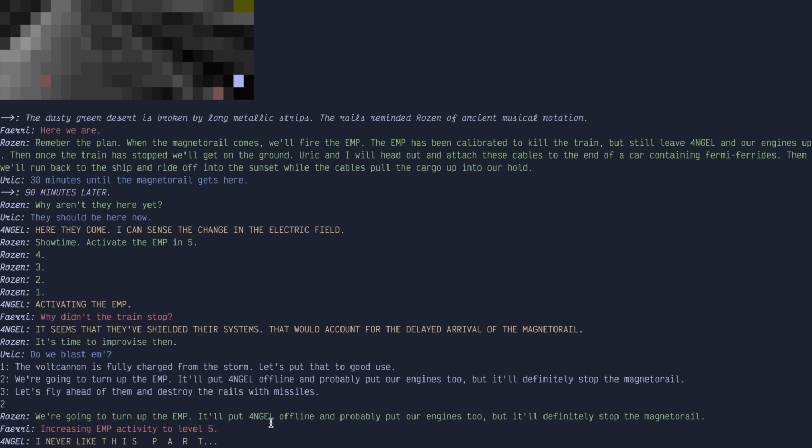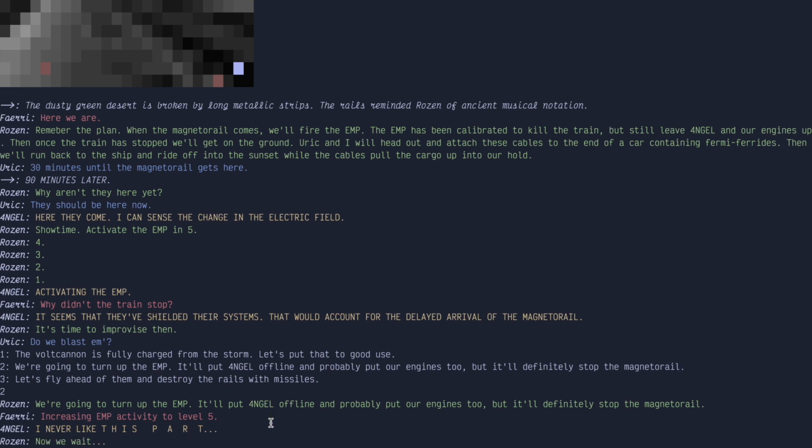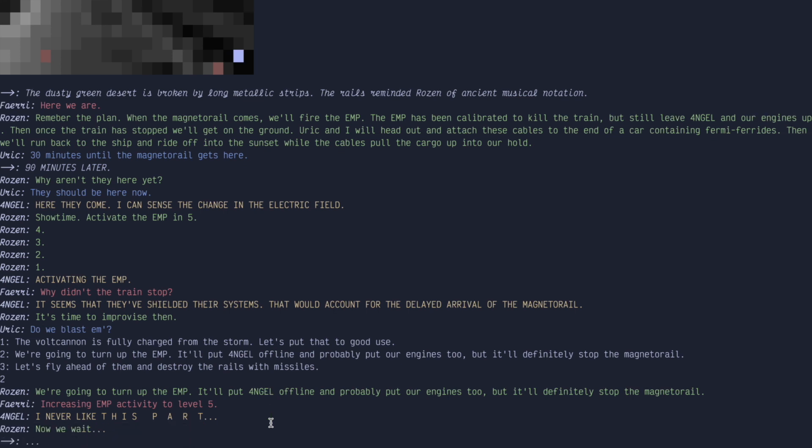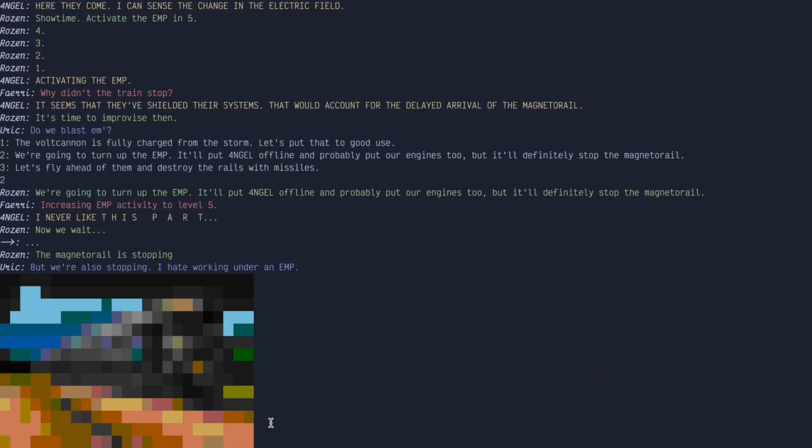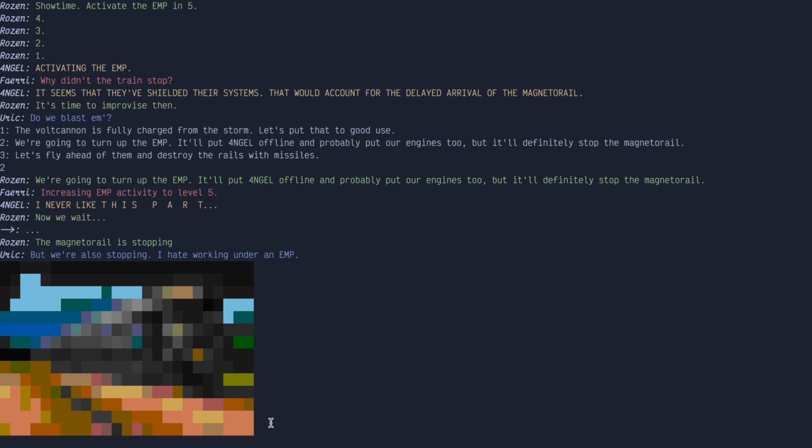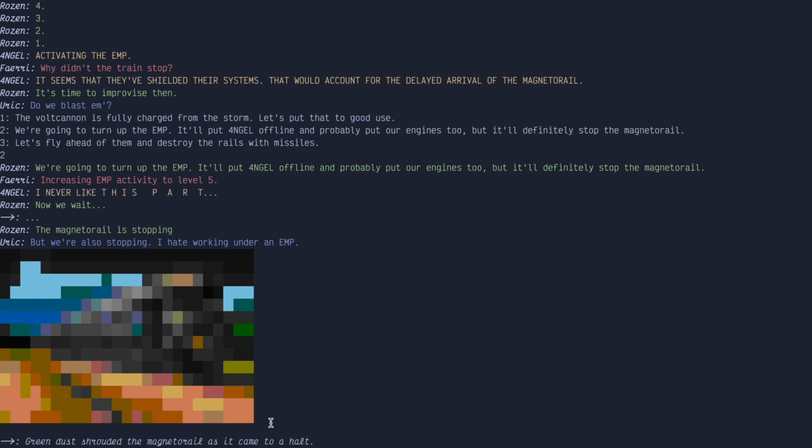Now we wait. The magnetorail is stopping, but we're also stopping. I hate working under an EMP. Green dust shrouded the magnetorail as it came to a halt. Scanners detecting Fermi-Farads, the last 12 cars.